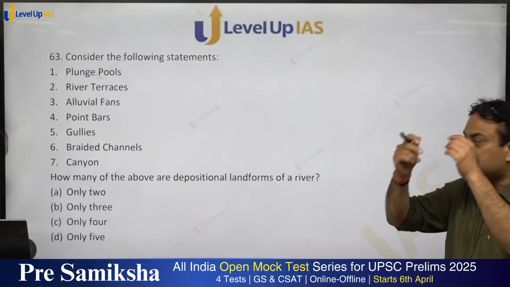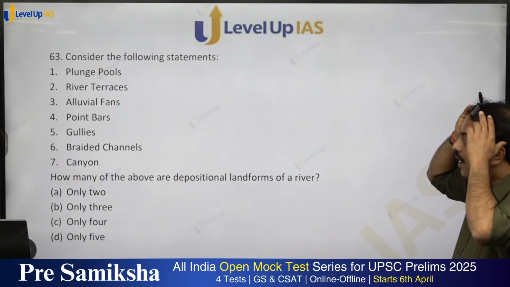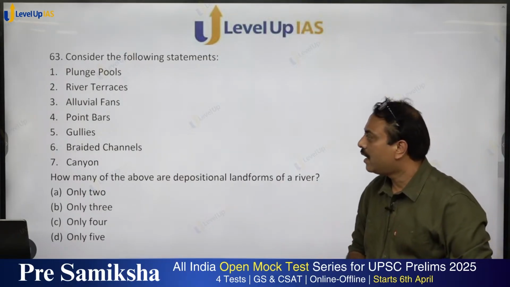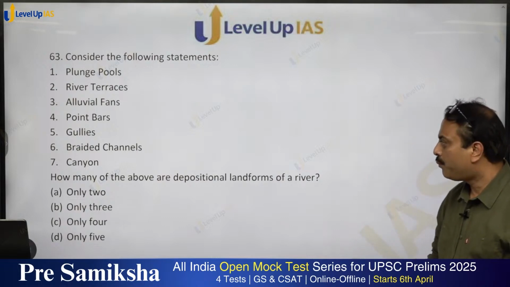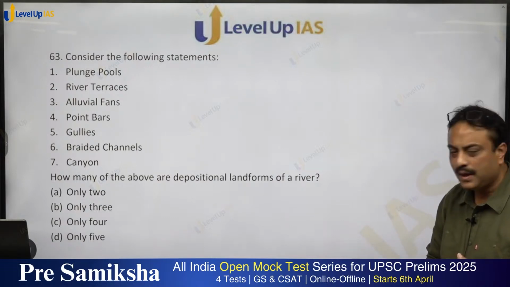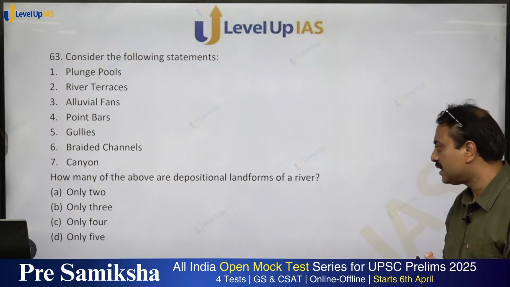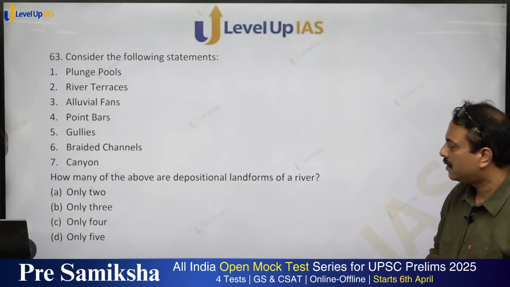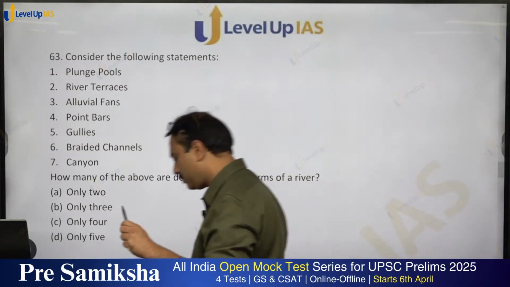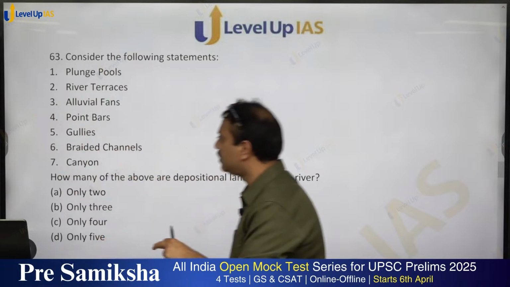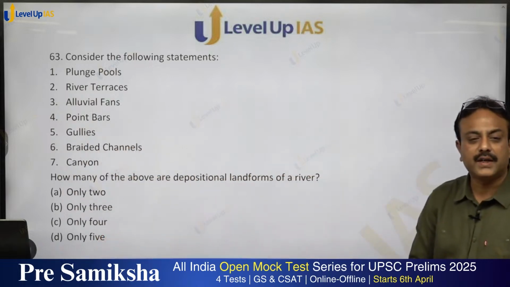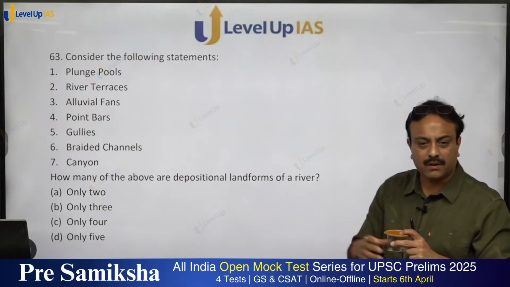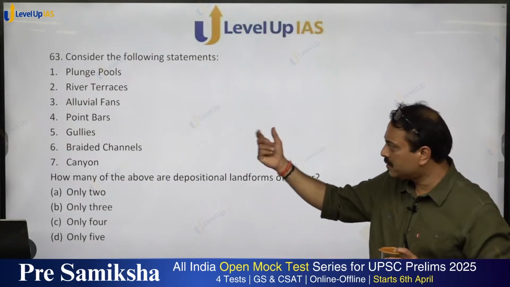Consider the following statements. Plunge pools, river terraces, alluvial fans, point bars, gullies, braided channels, canyons. How many of the above are depositional landforms of the river? Plunge pool is what? It is formed at the base of the waterfall. Erosional. River terraces,